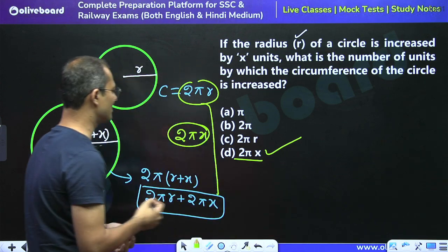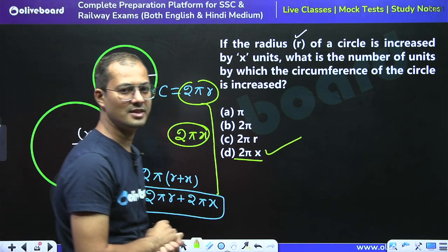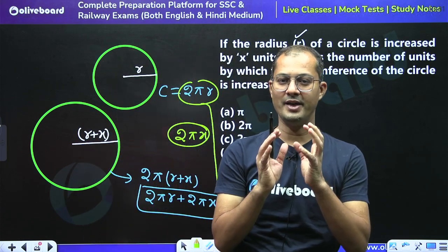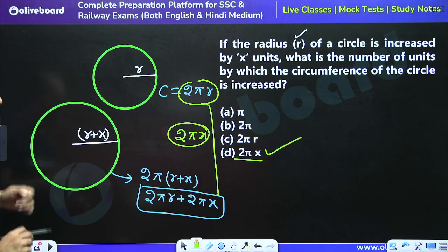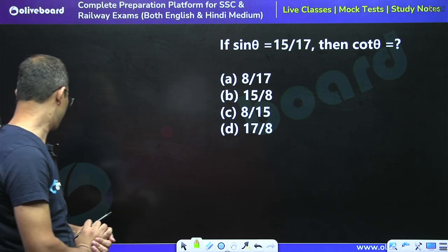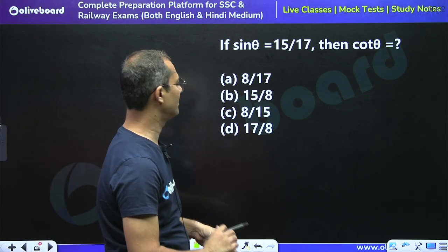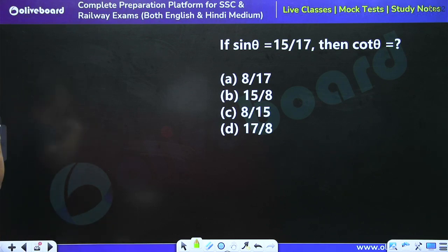2 pi x is the right answer, right? I hope this fact is very much clear to you all. So moving to next, please tell me what is the answer for this question.